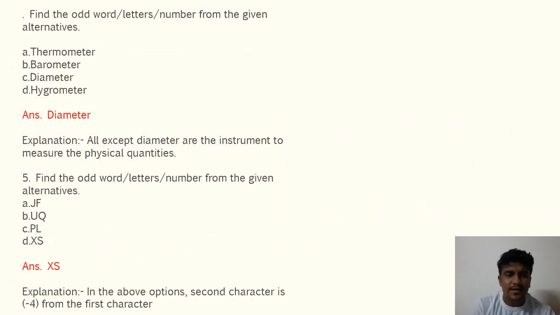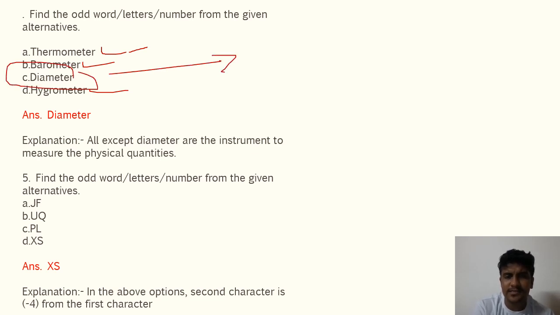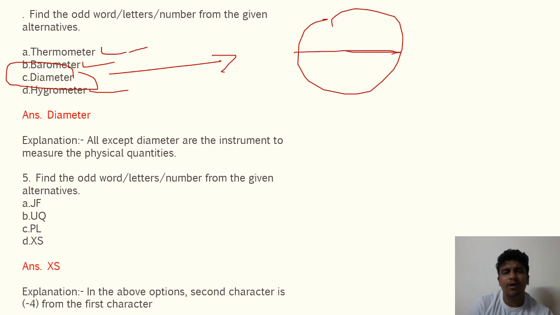Next up we have find the odd man out. In the odd man out, you basically have to find which one is different from the others. Here we can see a thermometer is used to measure temperature, a barometer is used to measure pressure, a hygrometer is used to measure humidity. But diameter is a part of a circle. In a circle we have a radius, and when we double the radius we get the diameter. So how can it be a measurement unit of a body or object? So diameter is the answer.